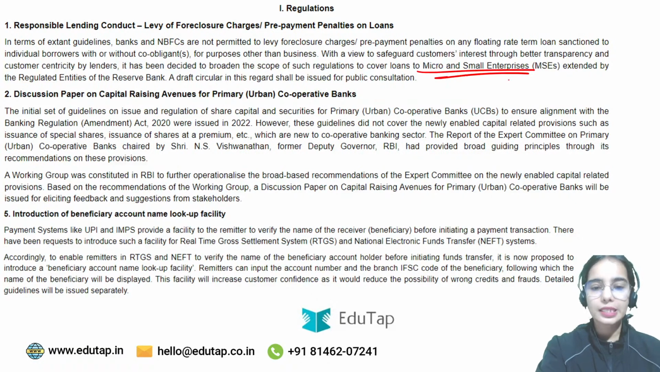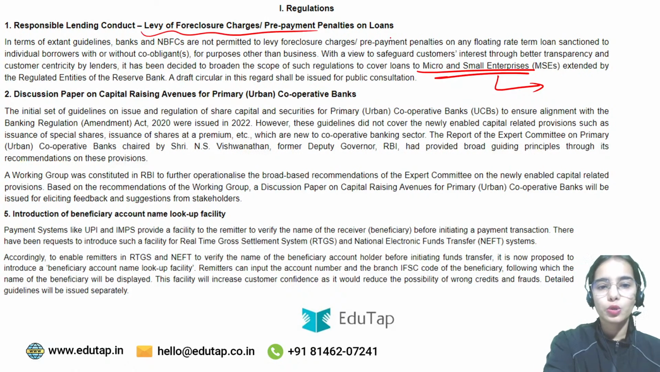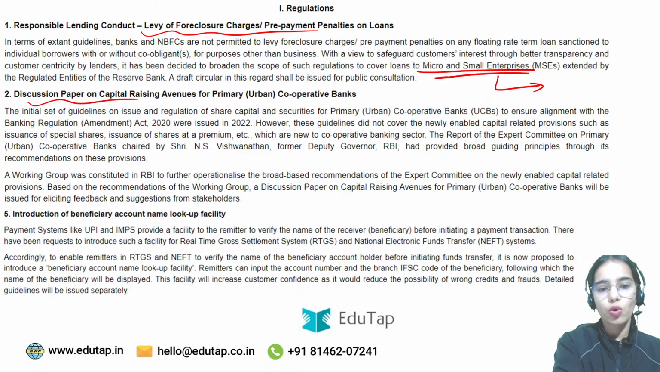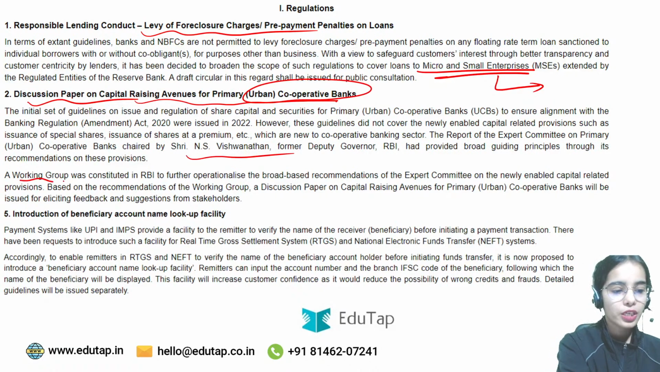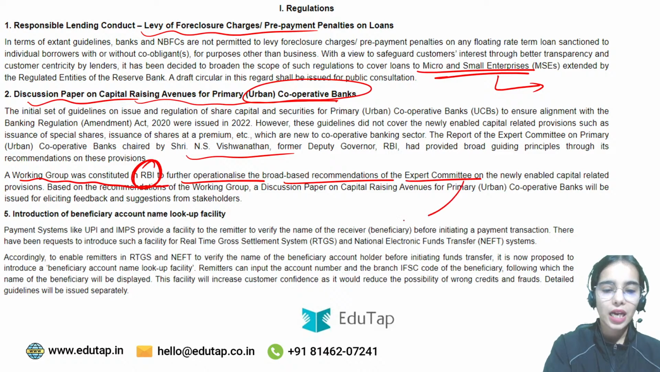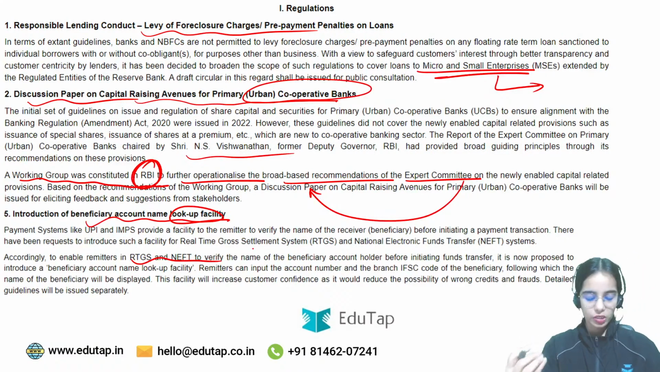It is only for the micro and small enterprises. It has been proposed by the RBI that for the micro and small enterprises there should be no levy of foreclosure charges or prepayment penalties. The discussion paper is released for the primary urban cooperative banks, keeping in mind the recommendation of the expert committee. So a working group was constituted in RBI to further operationalize the broad-based recommendation of the expert committee, and now the discussion paper is going to be released soon. The beneficiary account name lookup facility is going to be for the RTGS and NEFT.